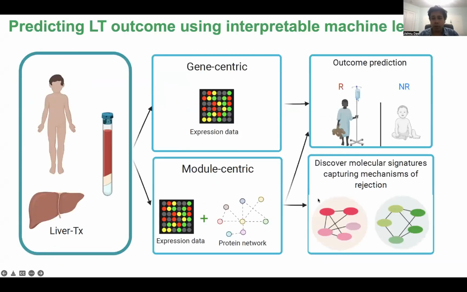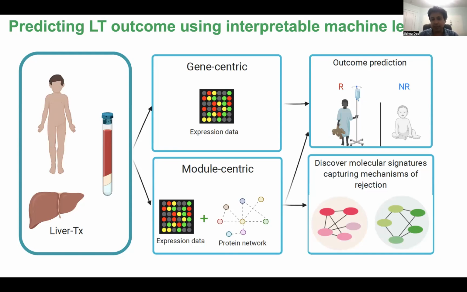So we wanted to predict liver transplant outcome using an interpretable machine learning approach. So kids, for a variety of reasons, ranging from biliary atresia to hepatoblastoma to other metabolic disorders, need liver transplants. However, unfortunately, even after getting a transplant, a significant number of them suffer from what is known as acute cellular rejection. So they reject the liver that was transplanted.